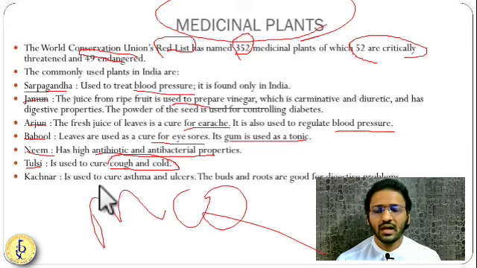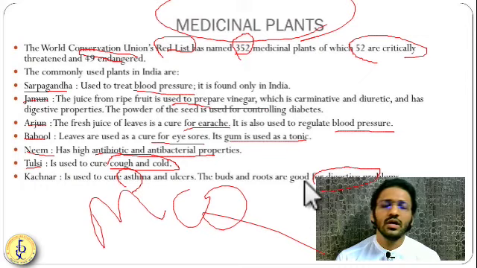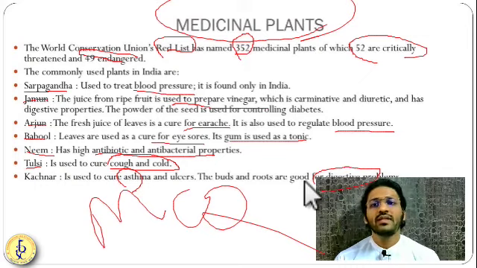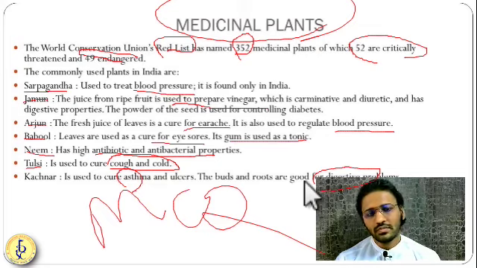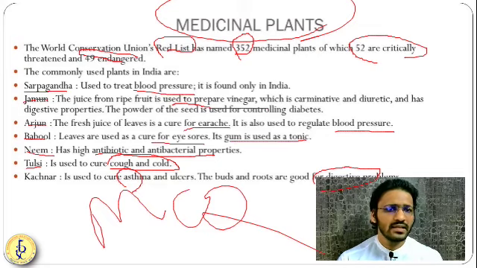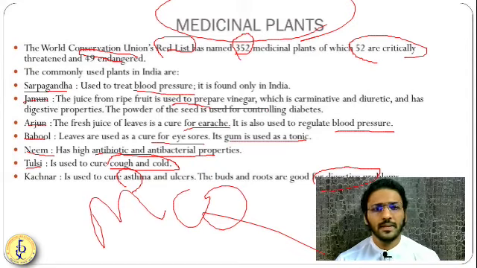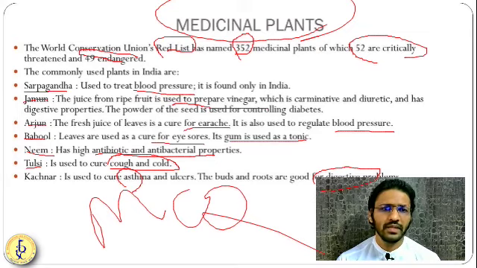And kachnar is very good there for the digestive system. So asthma and ulcers, and for the digestive system, it is very good. So you should remember these things as well about medicinal plants. When we are talking about these medicinal plants, this much is enough. No need to mug up many more things.